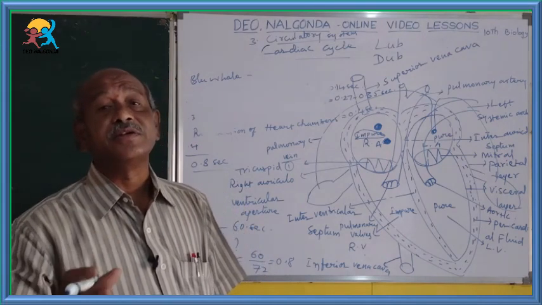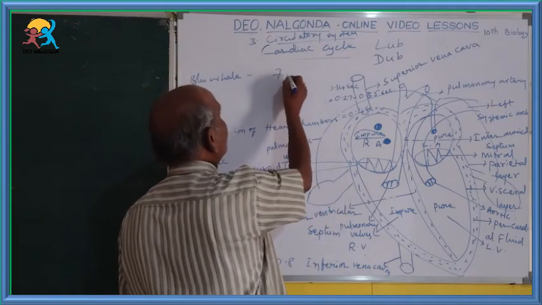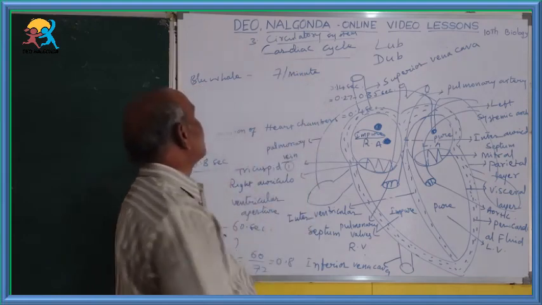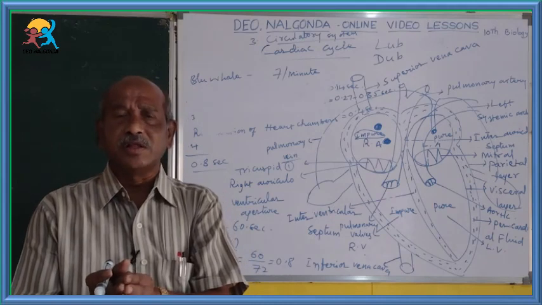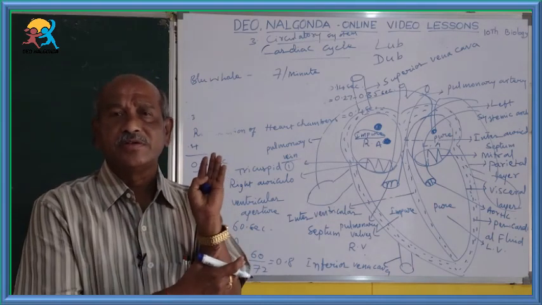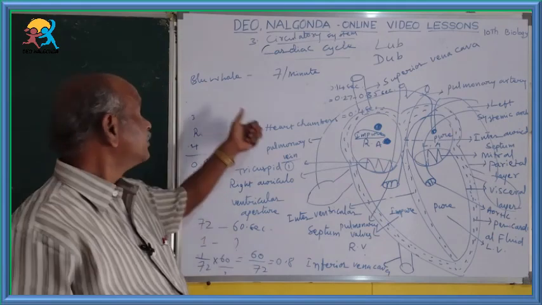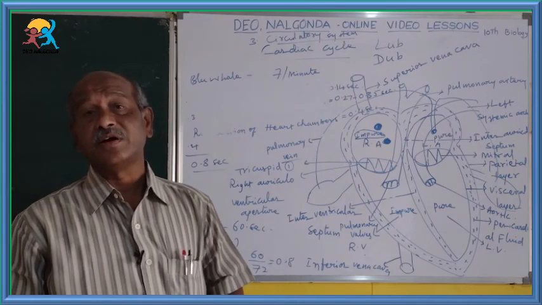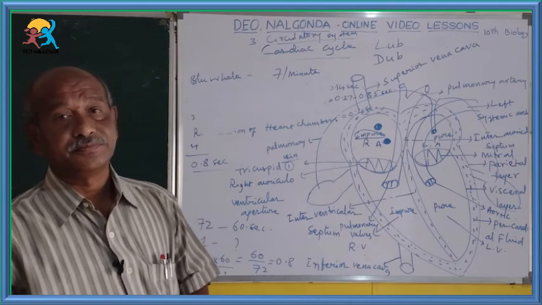Its heart is 750 kgs. It beats only 7 times per minute. That means the blue whale is the largest animal in the globe. It lives in the seas and oceans.